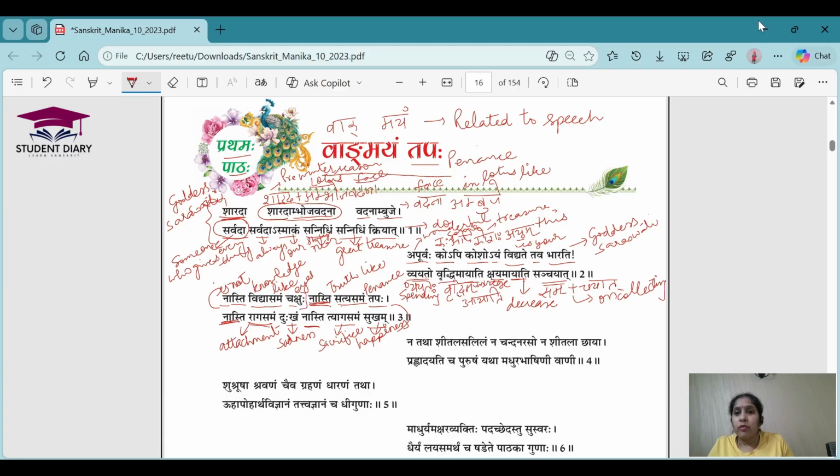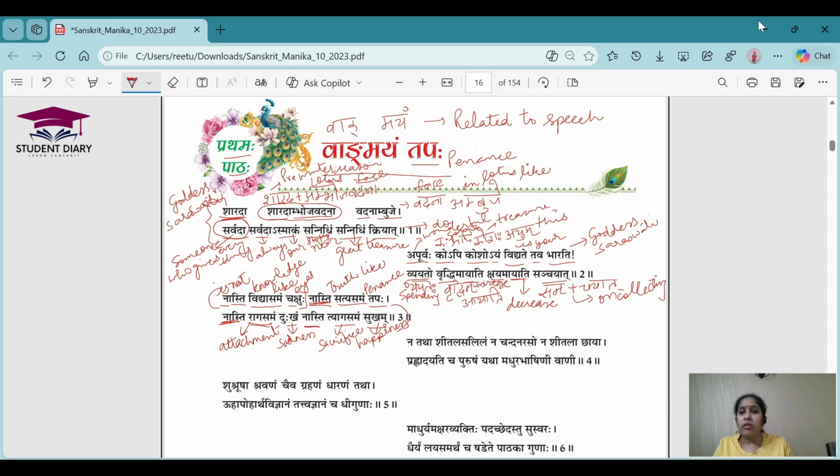Nasti vidya samam chakshuhu means there are no eyes like knowledge. So basically, it is said that the people who have knowledge will have more observing power, right? That's what they are talking about. Na asti satya samam tapaha means there is no penance like truth. If in any situation you are able to speak the truth, maybe if you have done something wrong, still you have the courage to speak the truth, then there is no penance like that.